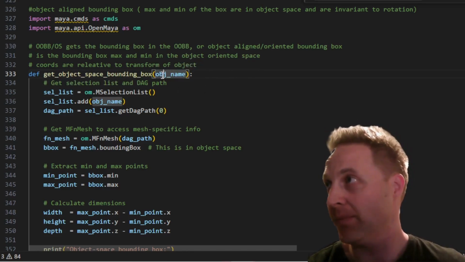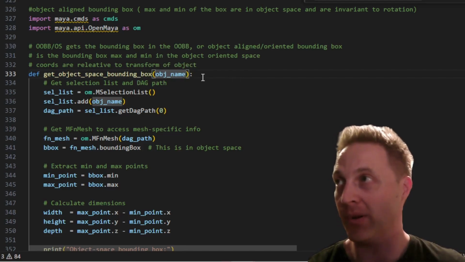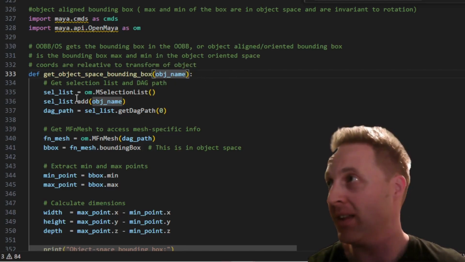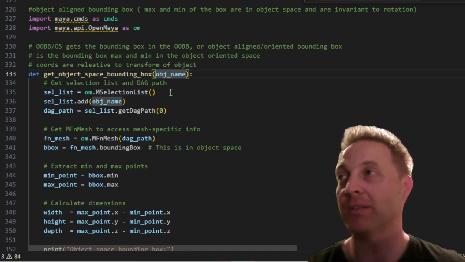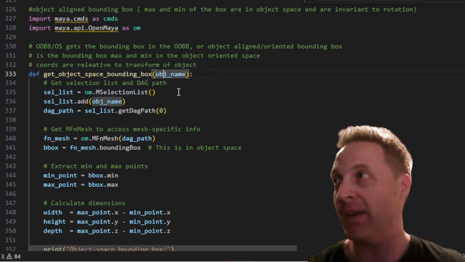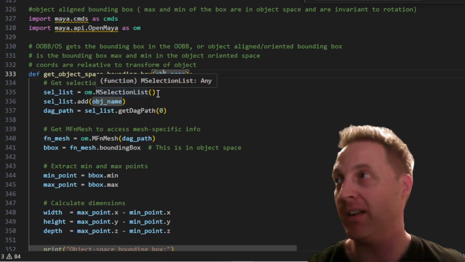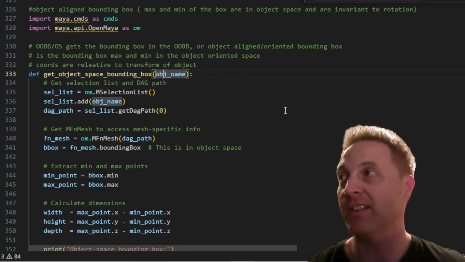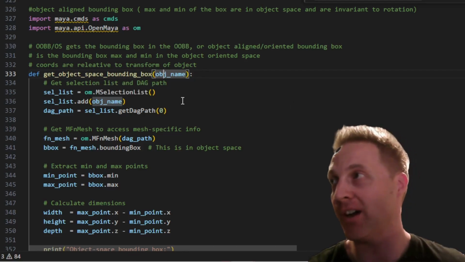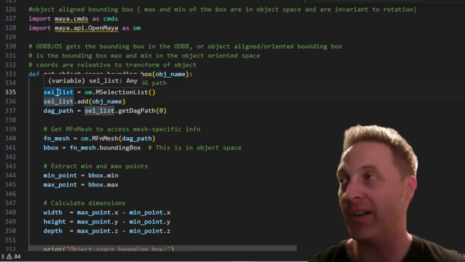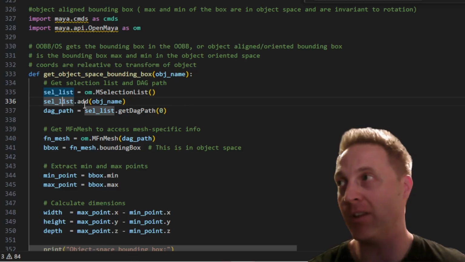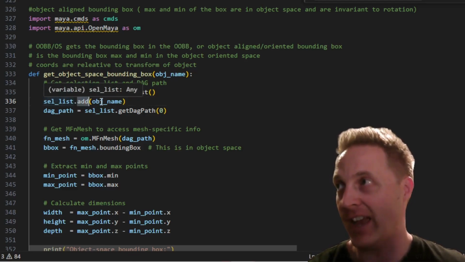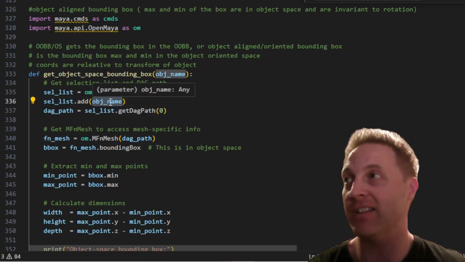So we have a method, get object space bounding box. Its input argument is the object name. So again, we're going to use something a little different here. It's om.MSelectionList, which is a Maya API method, and this is going to create an om.MSelectionList object. It's a Maya API object. The handle or name for it becomes this variable sel_list. Then we access methods of that API object by putting the name and then .add. The .add is going to add the object name to the selection list object.